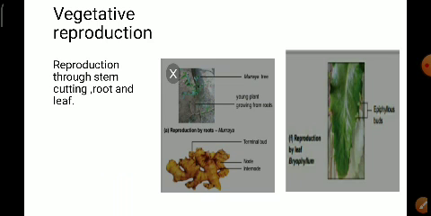Through this we can reproduce a new plant through the underground stem, through the root, through the stem cutting and through the leaf. Understood? So these are the two ways of reproduction that take place in plants. Most of the plants reproduce by seeds, children. The next one is the reproduction of plants through the underground stem, the stem cutting, the root and the leaf.